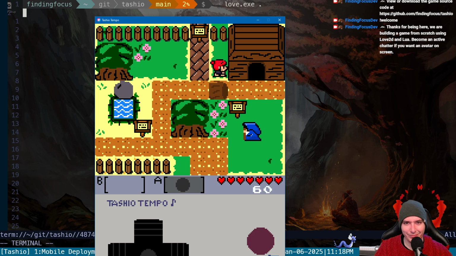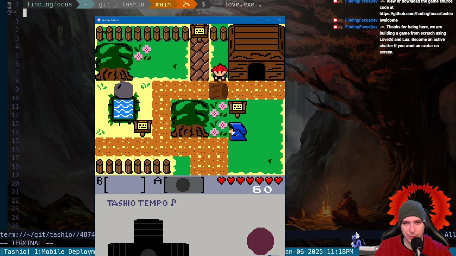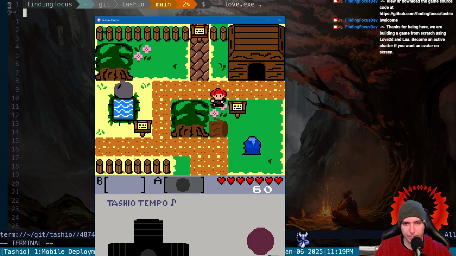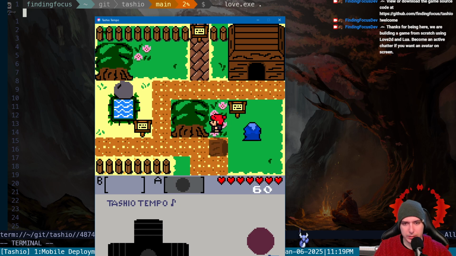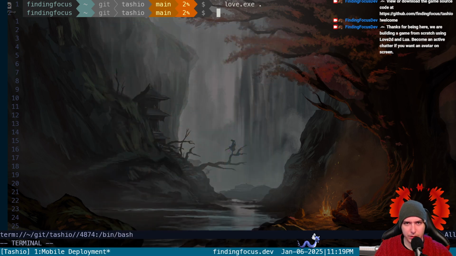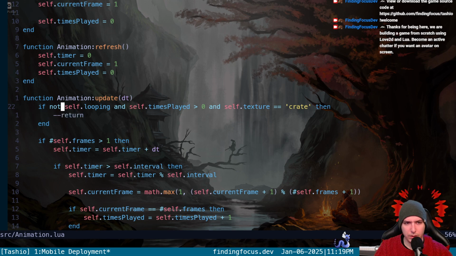So I mean, this technically isn't broken. Oh my god, well that's broken. It's technically not broken feature-wise, it's just that our looping false doesn't actually do anything.